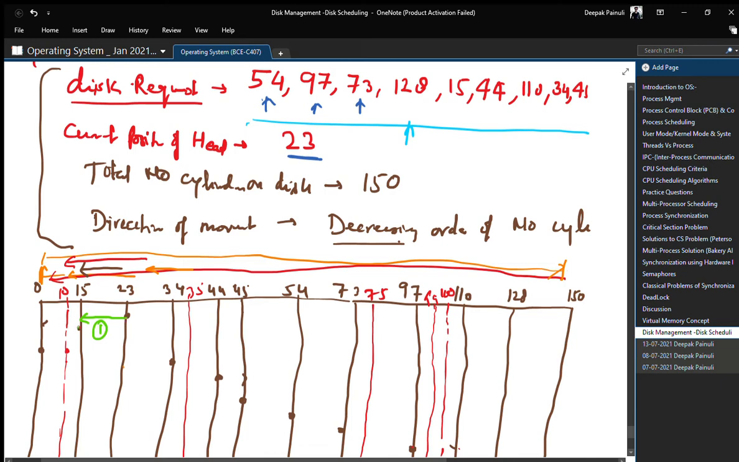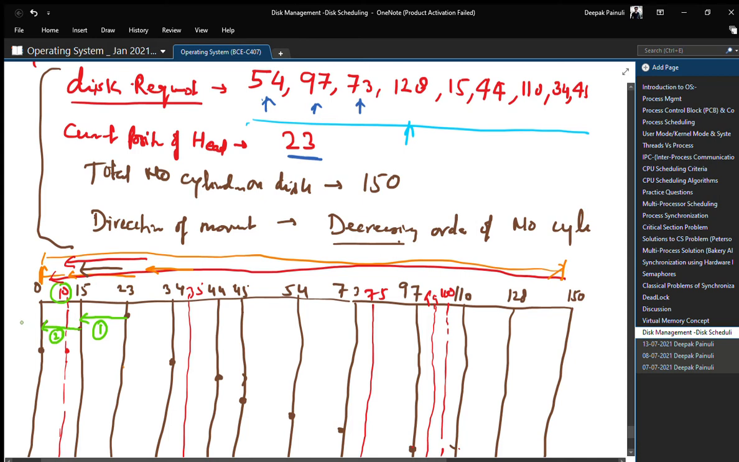Now when we reach 15, a new request has arrived which is of 10, but because the number of steps is still not completed, we didn't complete 2 steps, that means we will not entertain this right now. We will entertain it after the second step. So we will go to 0, and when we reach 0, this number of steps has been completed, right?